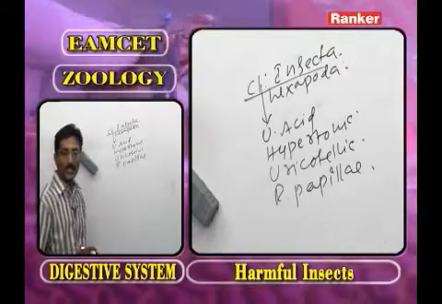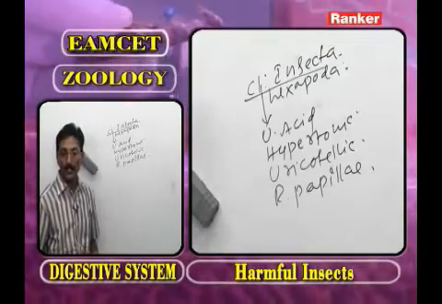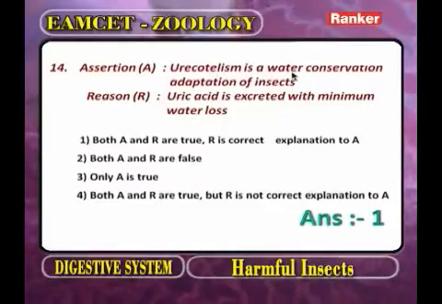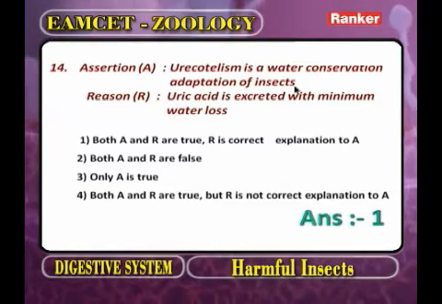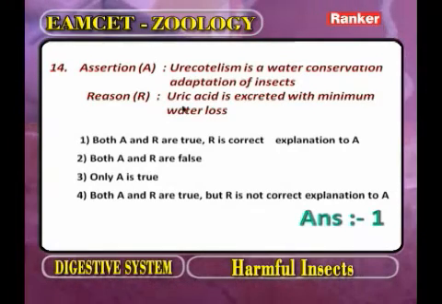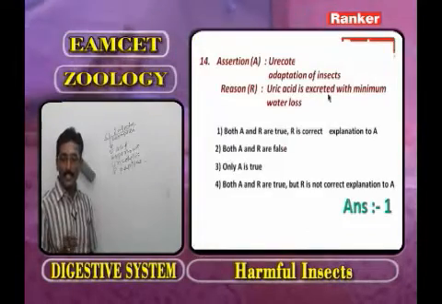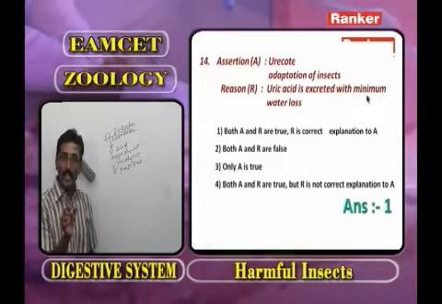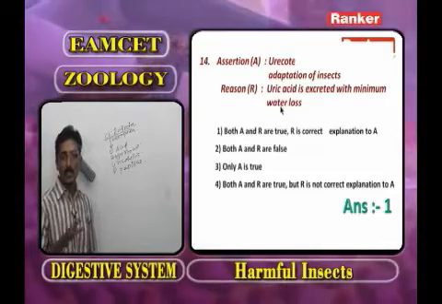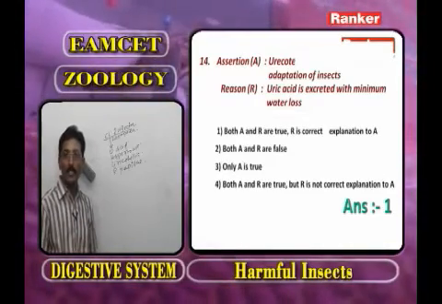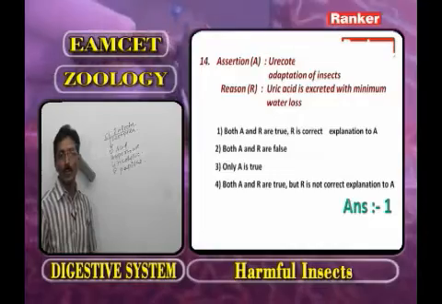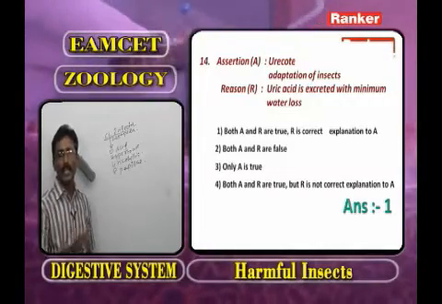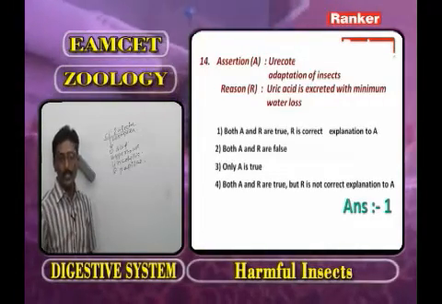Now based on this information, assertion: Uricotelism is a water conservation adaptation of all insects. So they are called uricotelic. Reason: uric acid is excreted with minimum water loss, so that they conserve water, so that they are adapted to the terrestrial environment. Both are correct. R explains A. Now go for the next question.